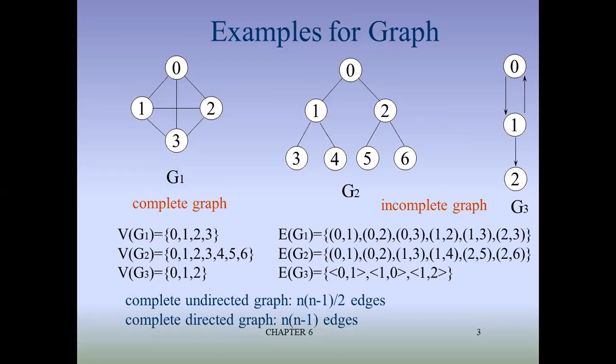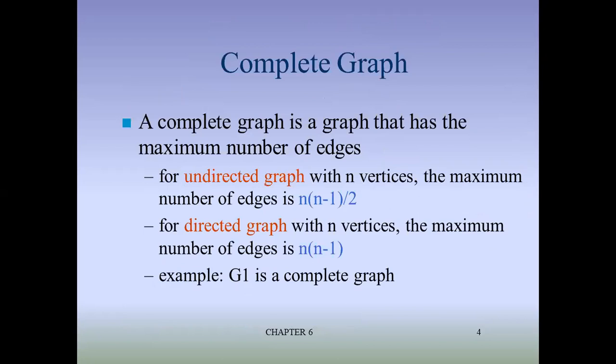The difference between directed and undirected is only a factor of 2. You have to be ready, because in the exam you can be given such a graph and asked the number of edges, or given a particular node and asked to find the DFS and BFS. Complete graph is a graph that has the maximum number of edges: n into n minus 1 by 2 in undirected, and n into n minus 1 in directed.